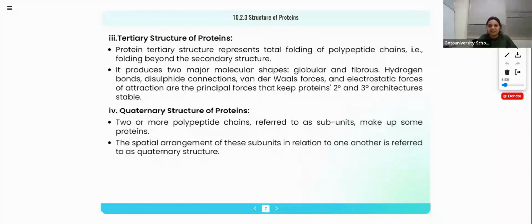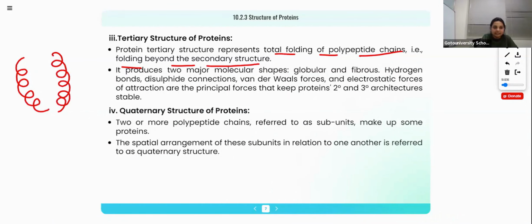Protein tertiary structure represents the total folding of the polypeptide chain, that is, folding beyond the secondary structure. See, this is one secondary structure, and this is another secondary structure. As I told you, two secondary structures combine together, and it becomes more complicated than the secondary structure. So it produces two major molecular shapes, globular and fibrous.